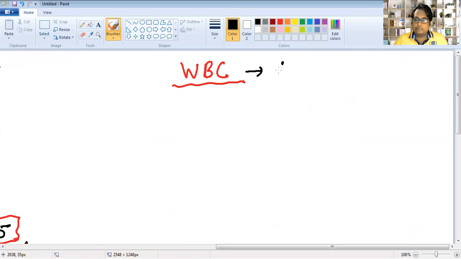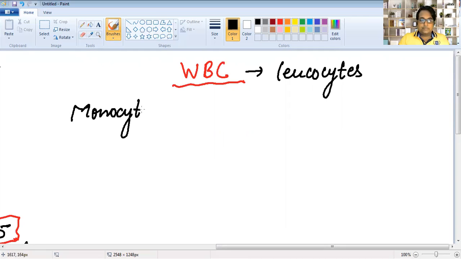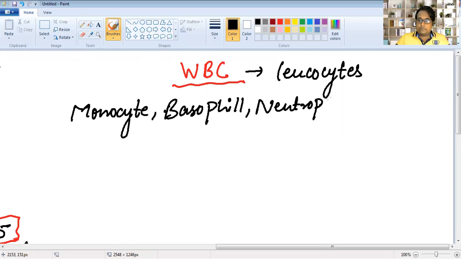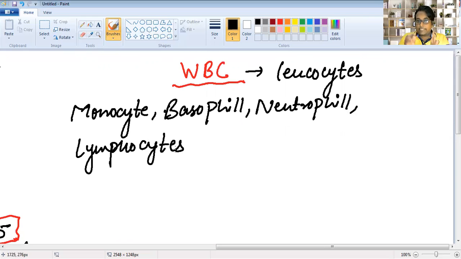They contain different types of blood components like monocyte, basophil, neutrophil, lymphocytes, and eosinophils.